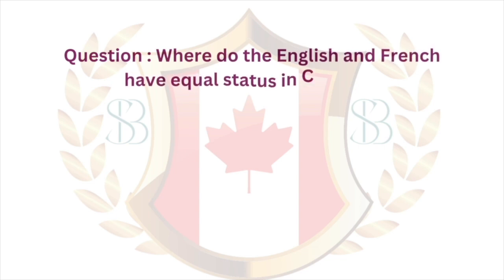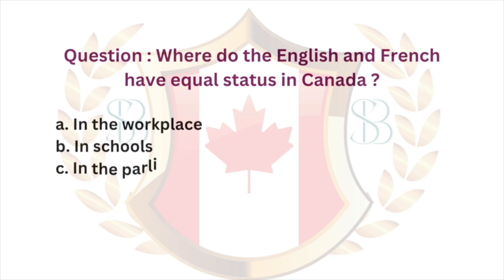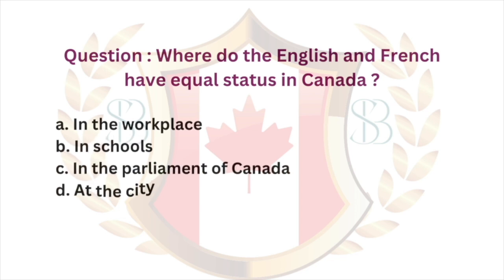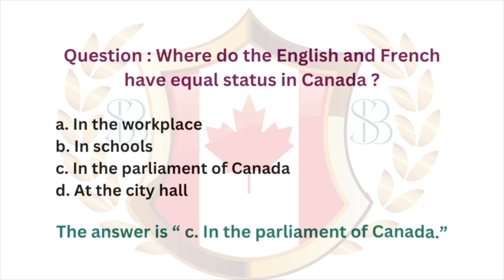Question. Where do the English and French have equal status in Canada? A, in the workplace. B, in schools. C, in the Parliament of Canada. D, at the City Hall. The answer is C, in the Parliament of Canada.